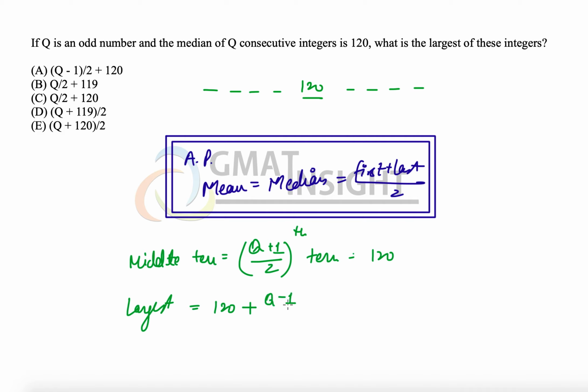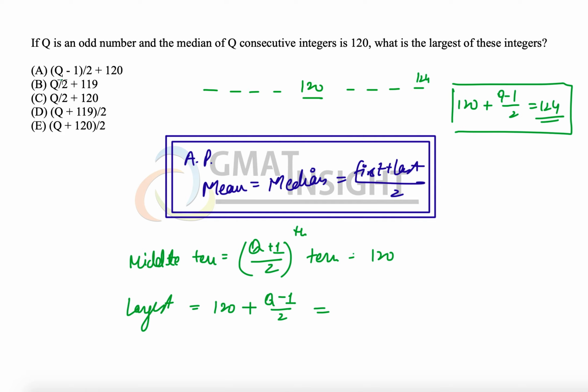(q minus 1) divided by 2. For example, if there are 9 terms, then the largest term in this case will be 124. How do we get it? 120 plus (9 minus 1) divided by 2, which is 124. So that's how we get the largest term of this series, which means the largest term will be 120 plus (q minus 1) divided by 2.